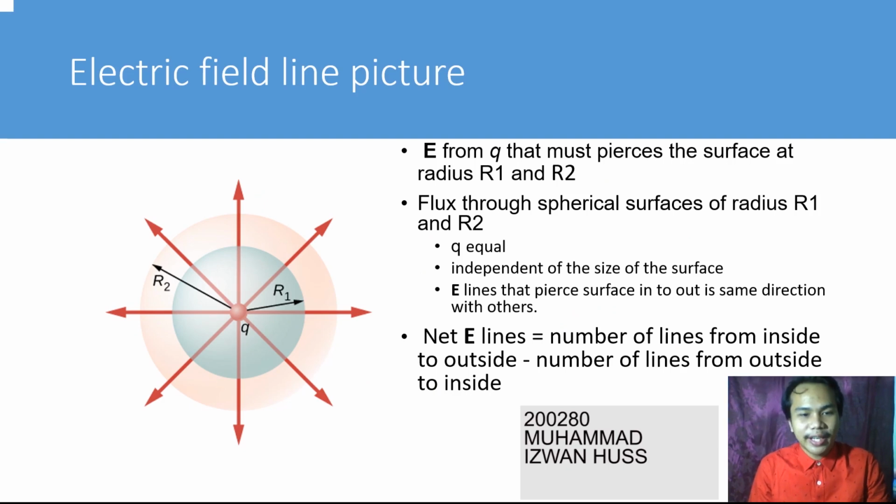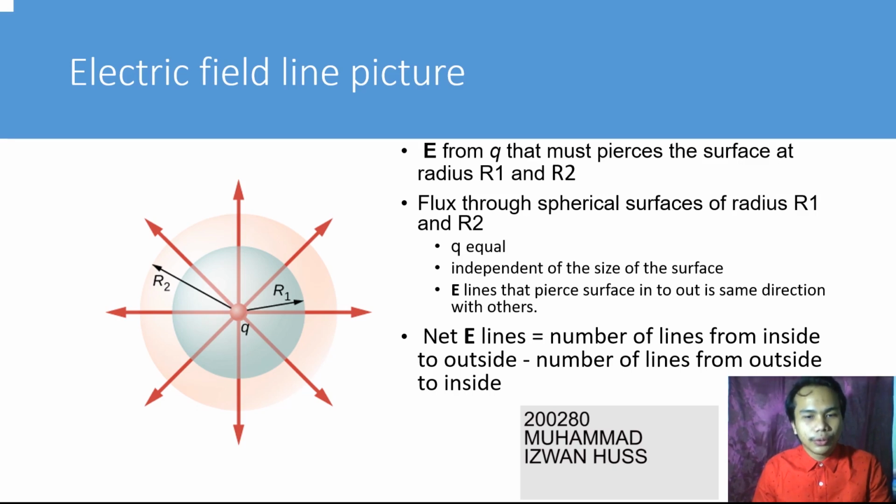Previously I said that there are electric field lines going into and out of the sphere surface. Considering the electric field lines going outside of the spherical surface, we can see in the picture that the electric field lines from Q must pass through the surfaces of radius 1 and radius 2. That will give the electric flux of